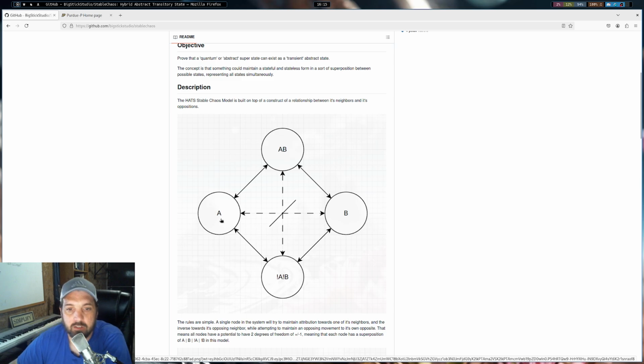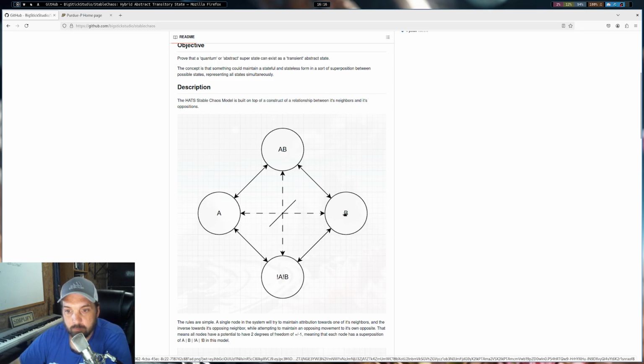But the concept here is that A and B should be polar opposites, and that they also would share characteristics. So an interim state of A, B would be this superposition of these polar opposites, and then it would also need its own inverse, and therefore A shares characteristics of not B and A. And the interesting thing about this model is that it's the opposition that creates stability.